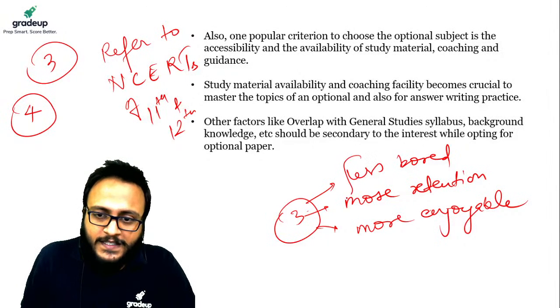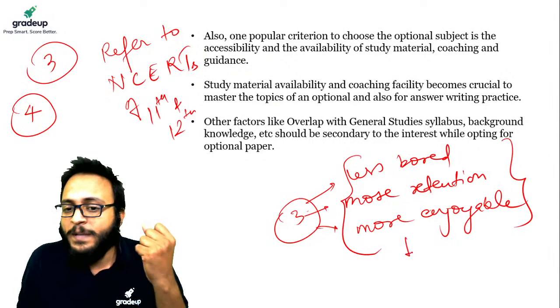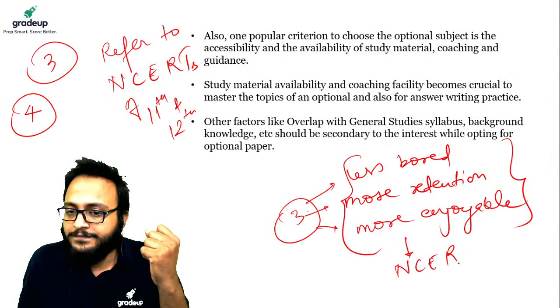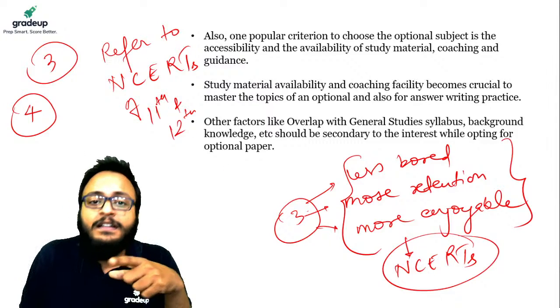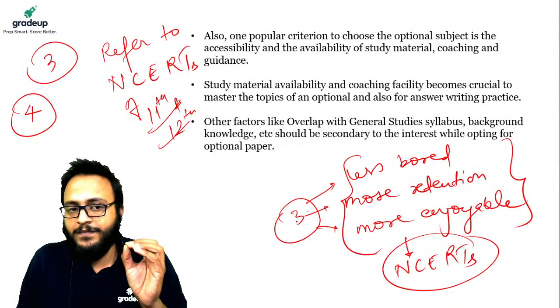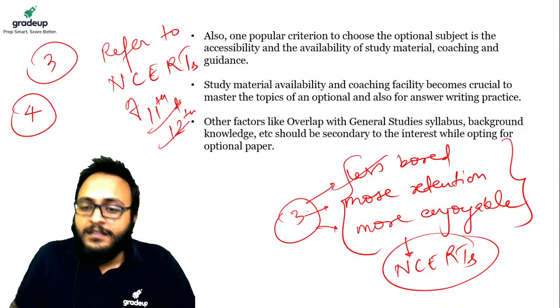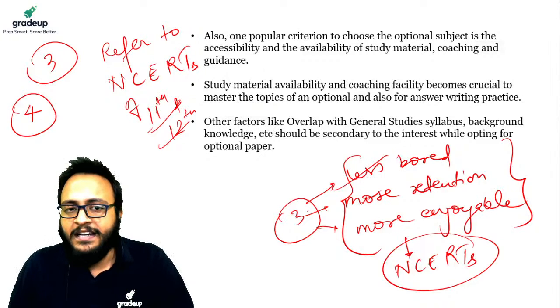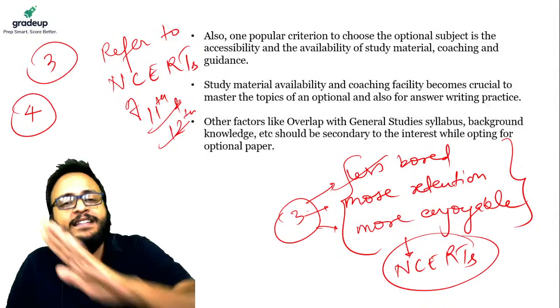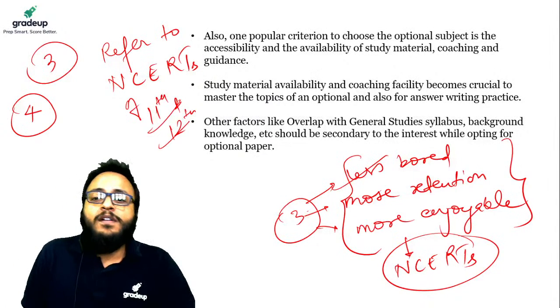These three are the litmus tests to be done on the NCERTs of 11th and 12th of the shortlisted subjects. Clear? So guys, the fourth step should be the litmus test on the NCERT, or you can simply call it the NCERT litmus test. Clear?